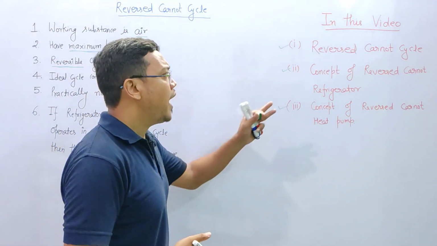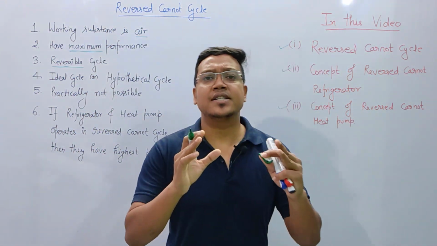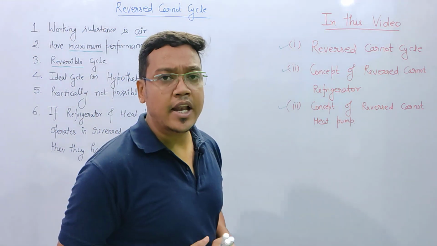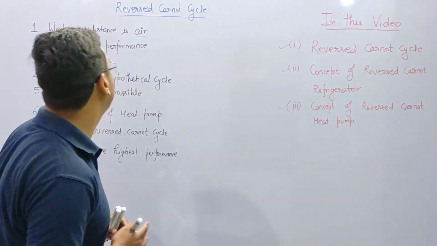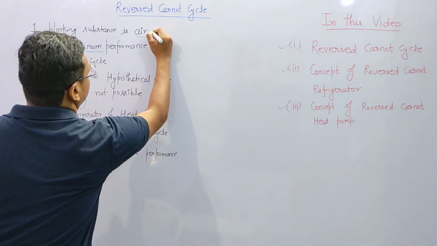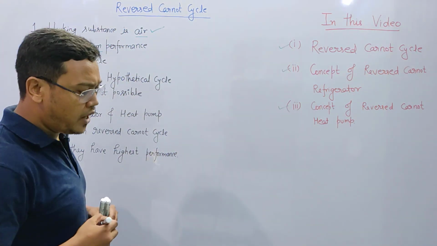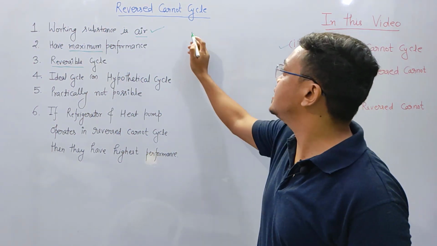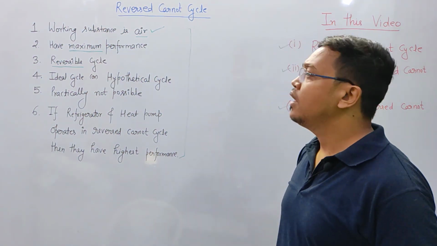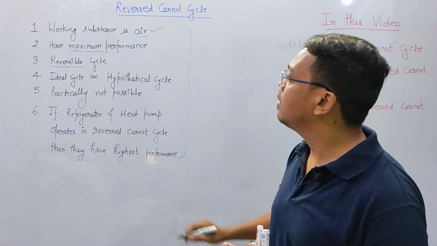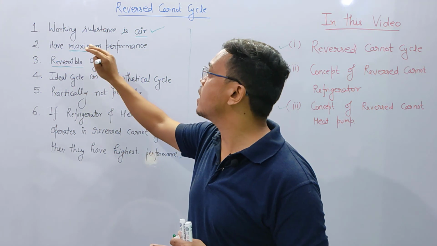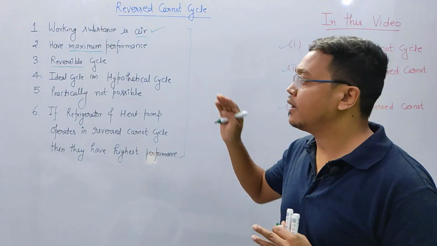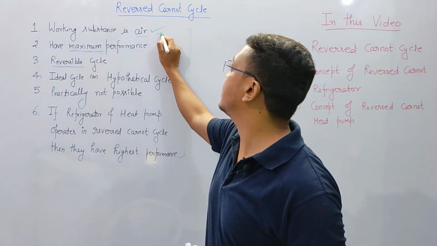Okay friends. Actually, the reverse Carnot cycle is a cycle which is working with the air. Okay, reverse Carnot cycle, if we see here some points, I'll explain one by one. In reverse Carnot cycle, the working substance is air. That means refrigerant is air. In this case, refrigerant is air.